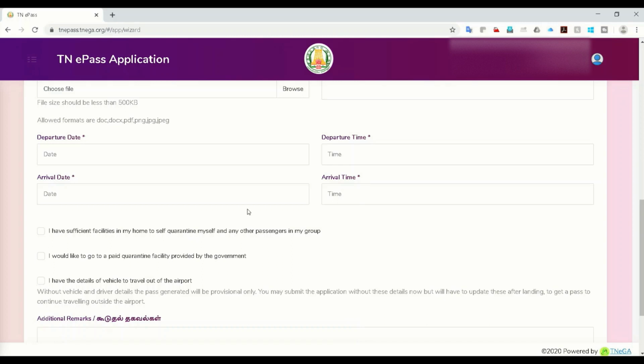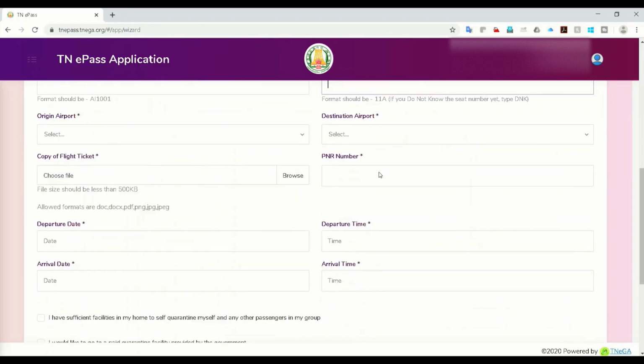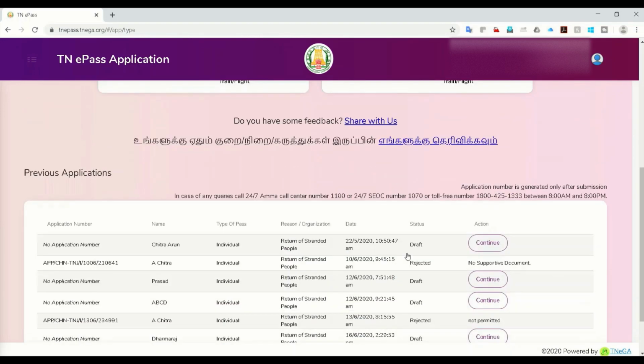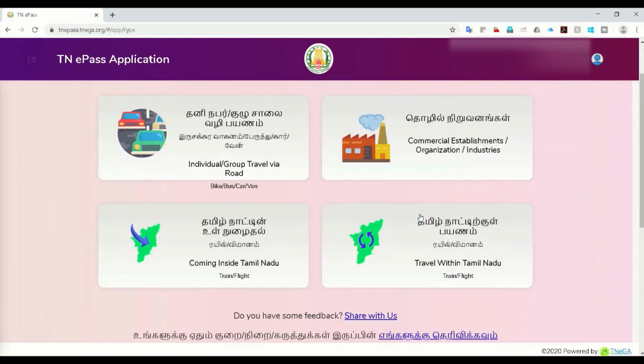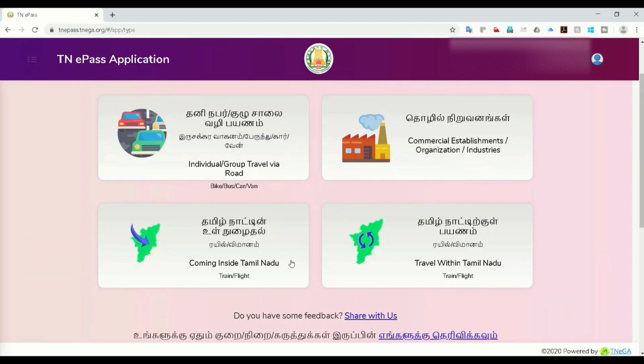Same thing, you fill in everything and do the same thing here. Steps 2 and 3 are the same for all other applications. You need to enter from and to details, and you need to have the documents here and the additional passenger details here. With this, when you submit, you generate a pass. As I said, go to the application here and you see the status and upload. In case you want to check it later, you can log in with the same number and download the pass. So this is the simple step-by-step procedure to apply for EPASS when you're traveling into Tamil Nadu, inside Tamil Nadu.